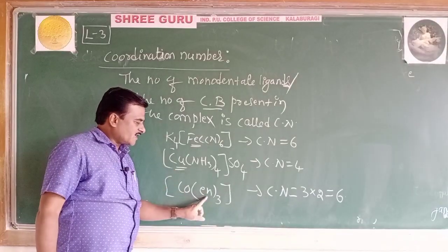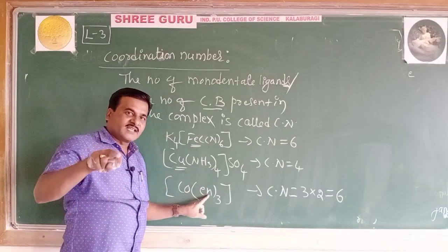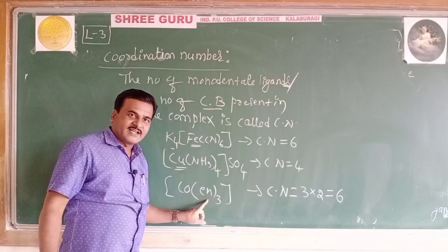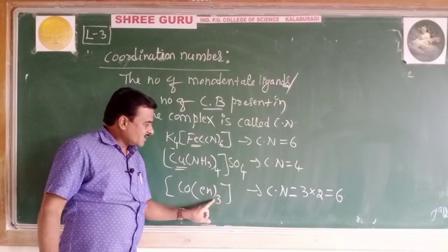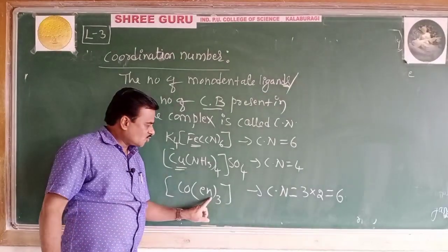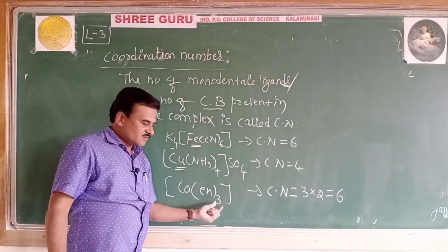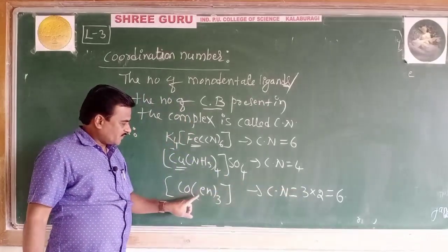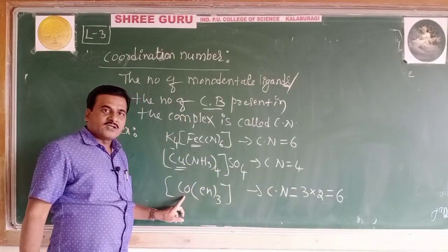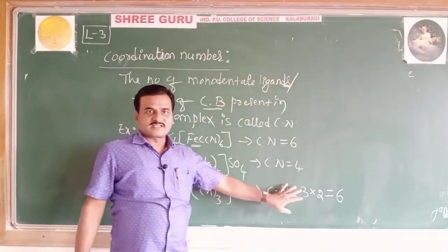In the third, en stands for ethylene diamine, which is a bidentate ligand. So there are 3 bidentate ligands, each with denticity 2, so 3 multiplied by 2. Hence the coordination number with this central metal atom is 6.